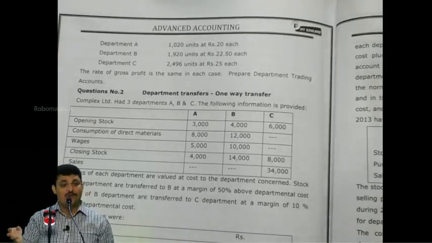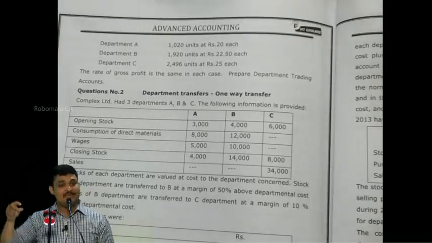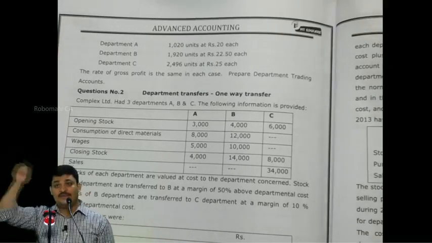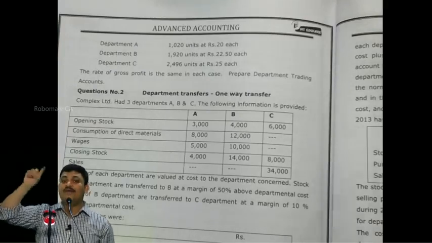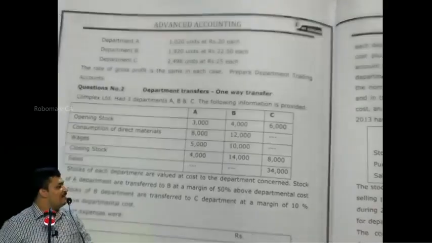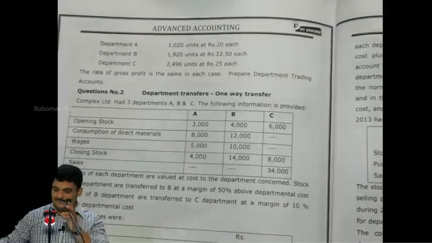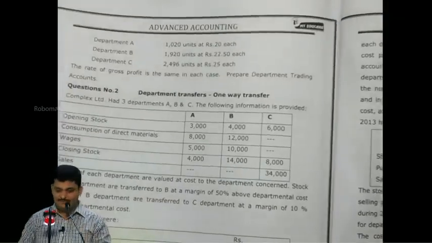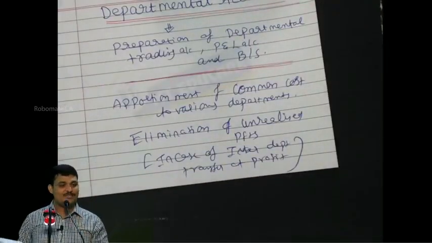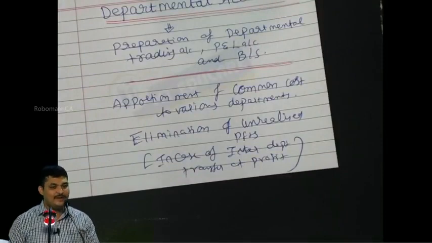Using that ratio, convert the selling price of each department into cost price, multiply with the different units, get opening stock, get purchases, get closing stock, then prepare the trading account. Understood? Everybody? Let us first make the computation for finding the gross profit ratio.